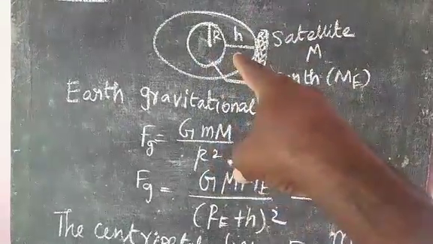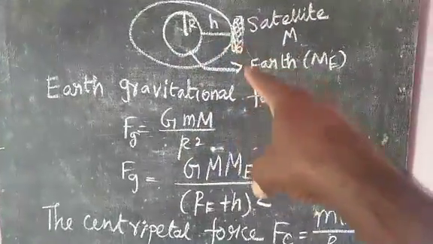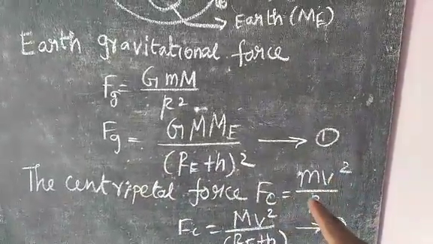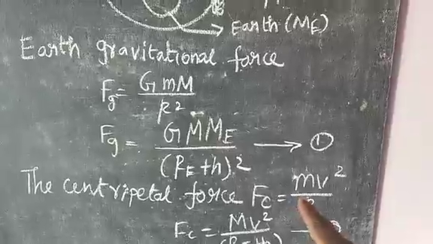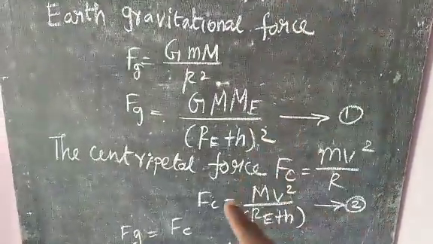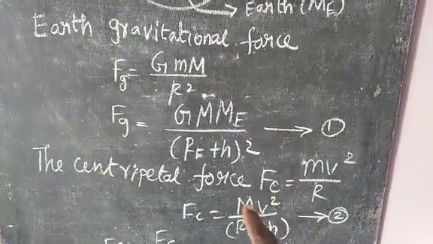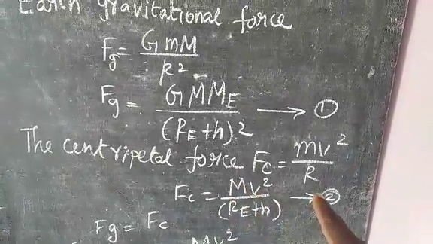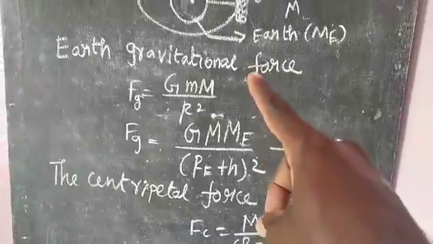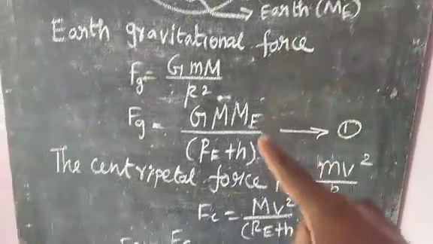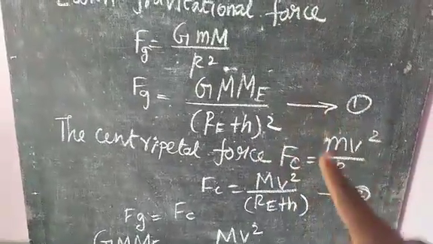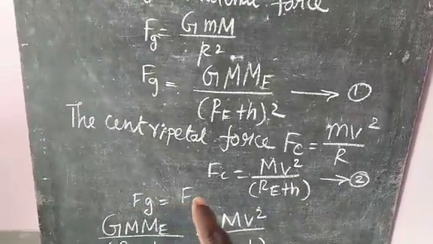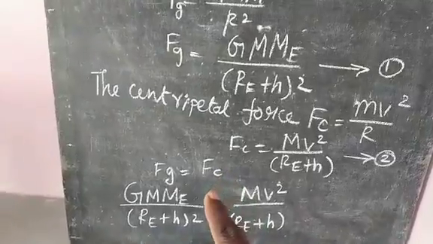So here centripetal force is acting. The centripetal force Fc is equal to m v square by r. Applying this formula here, Fc is equal to mass of the satellite times v square by (Re plus h). This is equation 2. Here gravitational force provides the centripetal force. So equate these two equations: Fg, the gravitational force, is equal to Fc, the centripetal force.